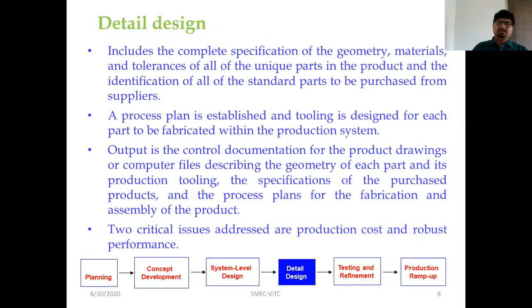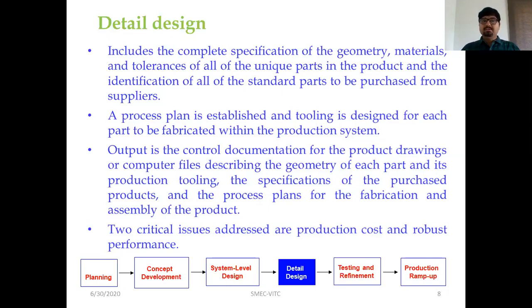Coming to the detailed design, it is the 4th phase of the generic product development process. It includes complete specification of the geometry, material, and tolerances of all unique parts in the product, and identification of the standard parts to be procured from the suppliers. Then it needs to make ready the production process by providing the process plan and tooling needed for each part to be fabricated within the production system.